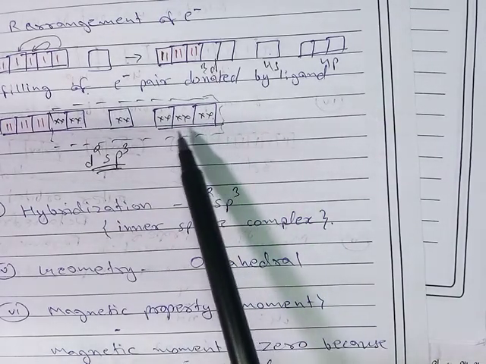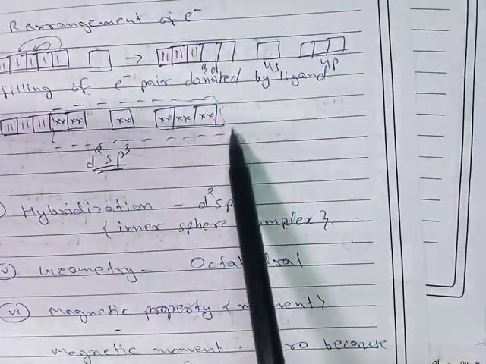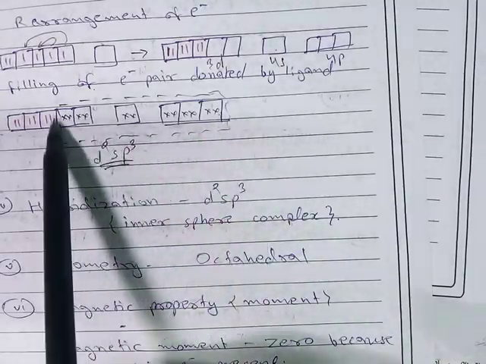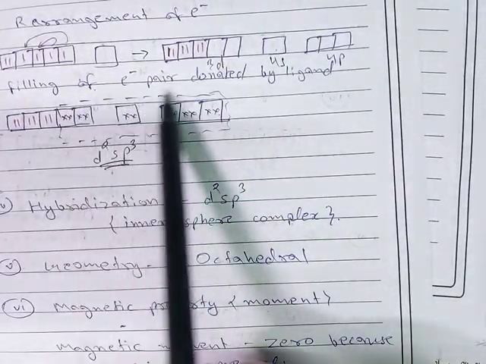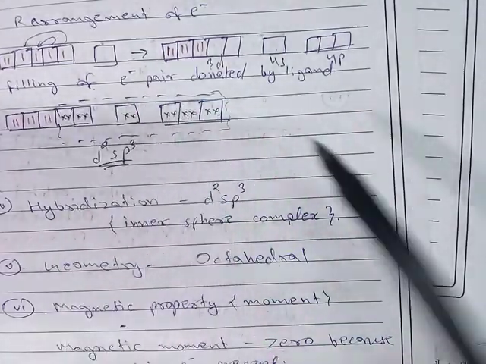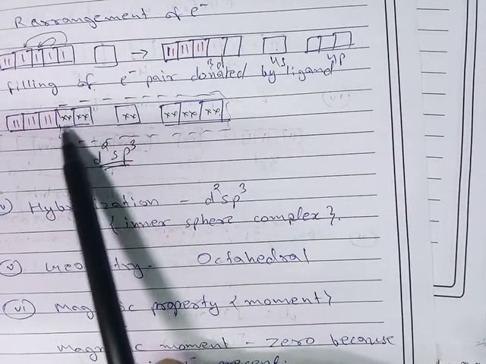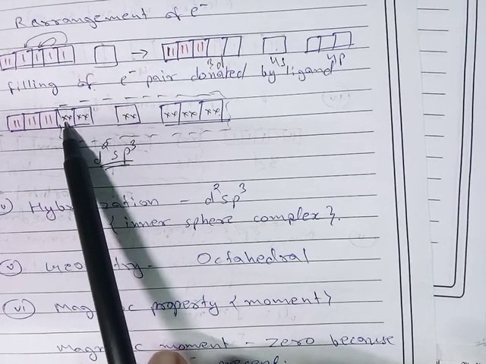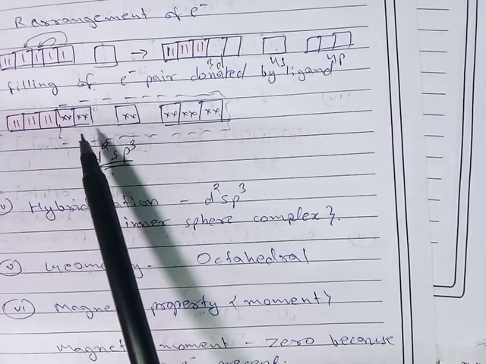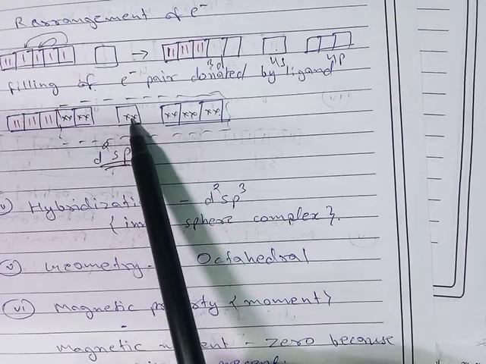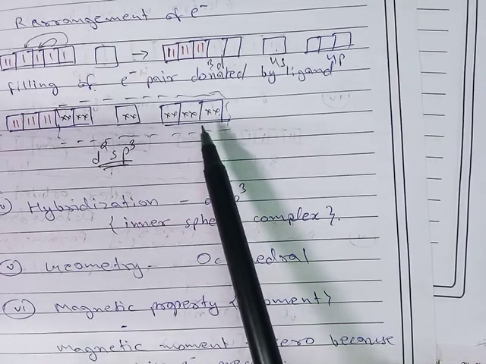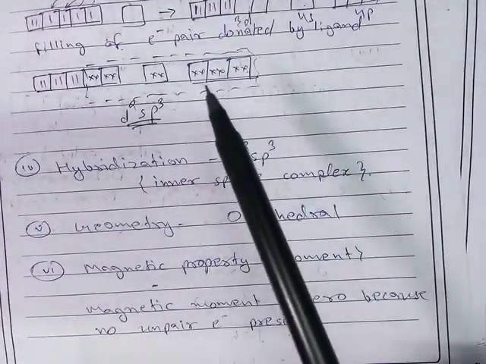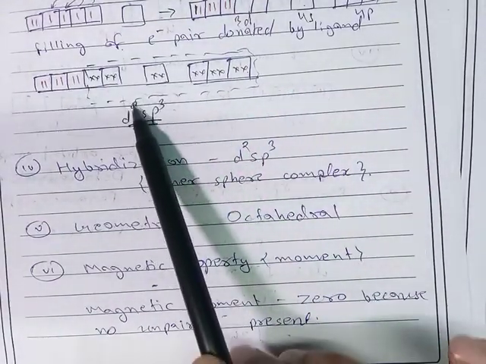So this is the hybridized orbital. Here this sign represents the orbitals that participated in hybridization. First 1 and 2, so two orbitals of the d subshell participated in hybridization, along with 1 s and 3 p orbitals. So the hybridization of the complex will be d2sp3.